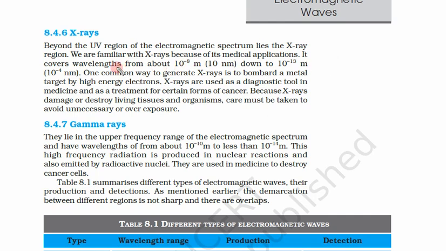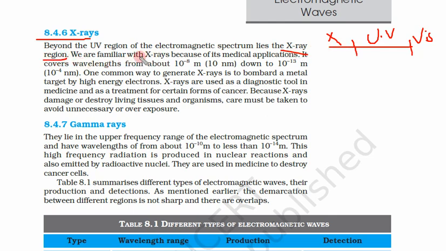After UV, now we are in much smaller wavelengths. Beyond the UV, this was UV, this was visible. Now we are going to much smaller wavelengths. Now we have turned to X-rays. Beyond the UV region of the electromagnetic spectrum lies the X-ray region. Below UV, what is this called? This is called the X-ray region.